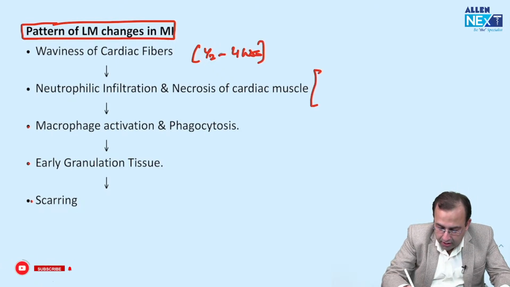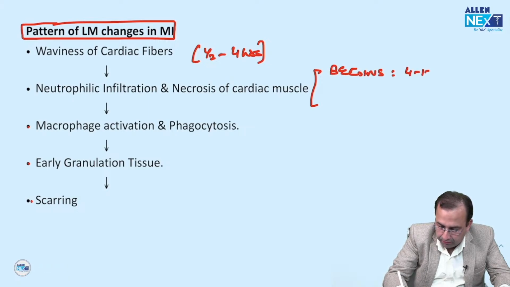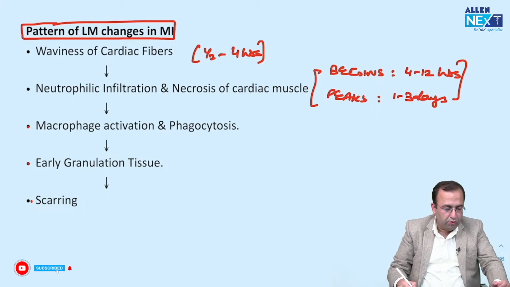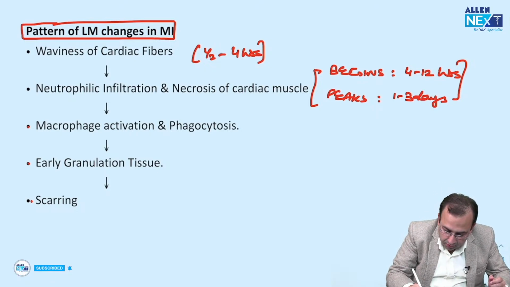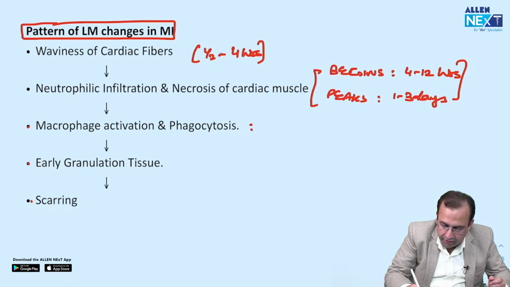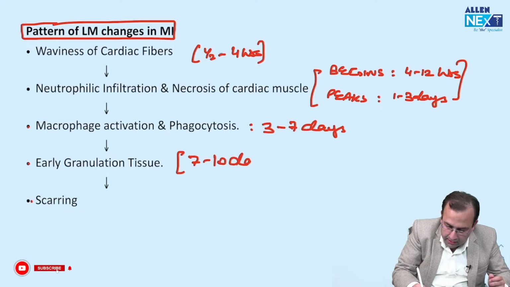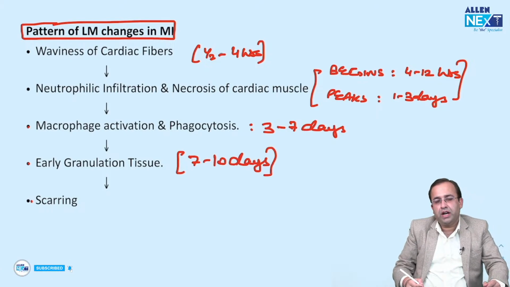Neutrophilic infiltration and necrosis begins at 4 to 12 hours, but peaks at 1 to 3 days. Macrophage activation and phagocytosis, 3 to 7 days. Early granulation tissue formation, 7 to 10 days.